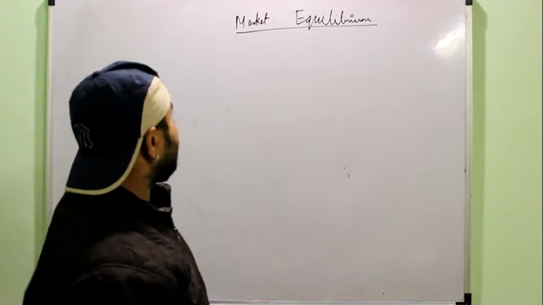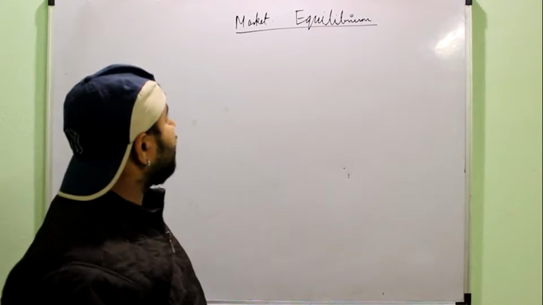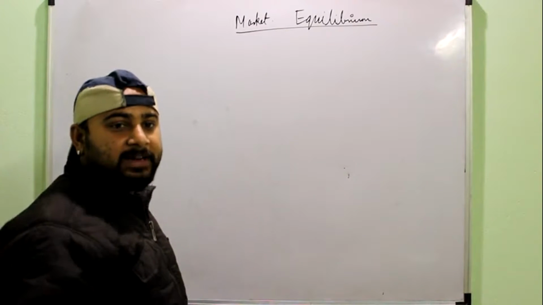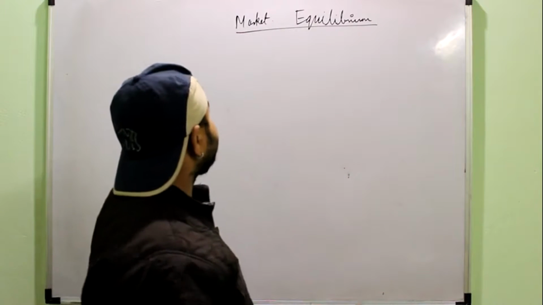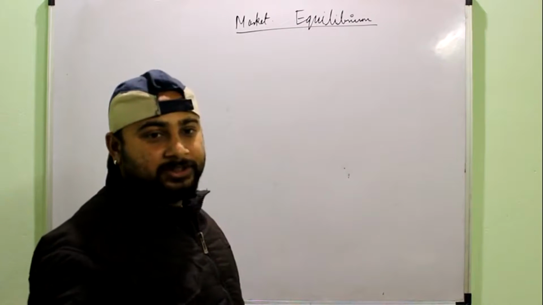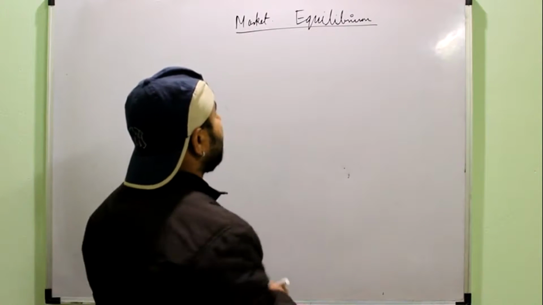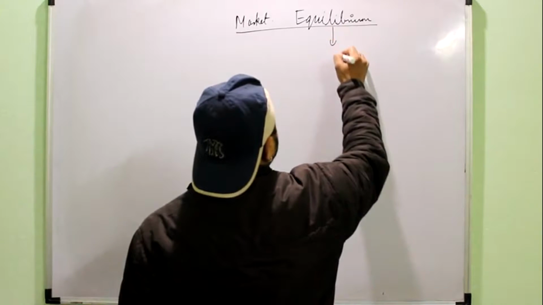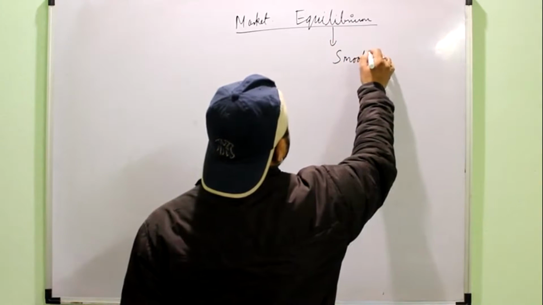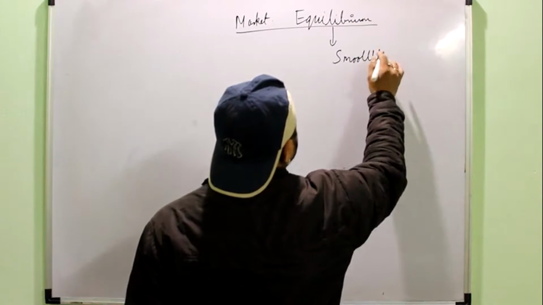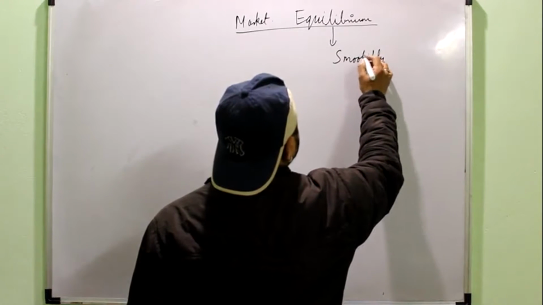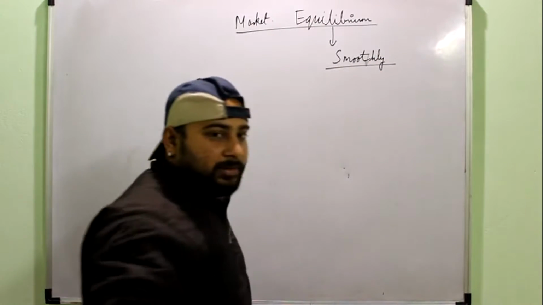Equilibrium. We have already talked about the term, what is a market. A market is a system which brings the buyer and seller into contact. And equilibrium is the best possible situation. The best possible situation in a market is possible when the market is running smoothly. Right? There is no problem in the market.